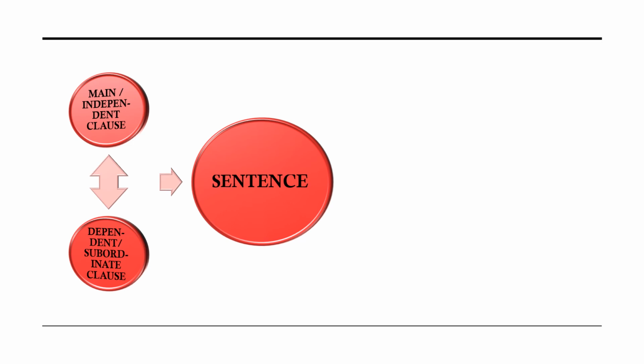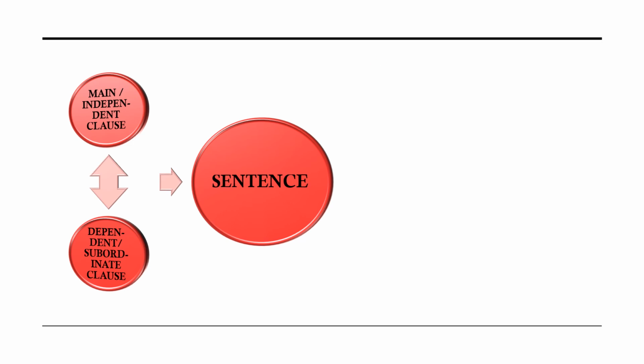We have already learned about the main clause and independent clause. A clause is a group of words. A dependent or subordinate clause is, again, a group of words having a subject and a verb. A main clause and a subordinate clause may together form a sentence, or a sentence may be formed with two main clauses, or one main clause and two dependent or subordinate clauses. So clauses make up a sentence.